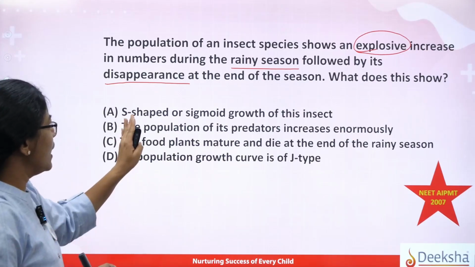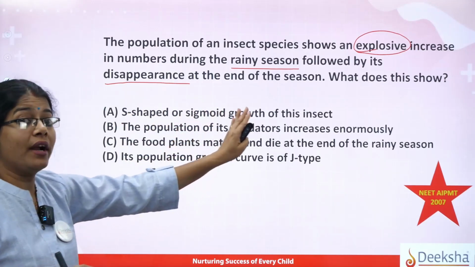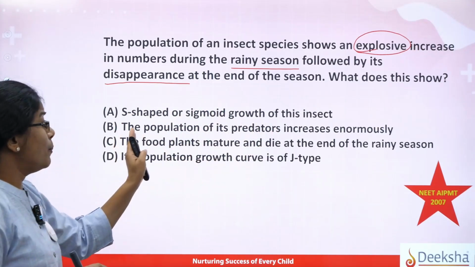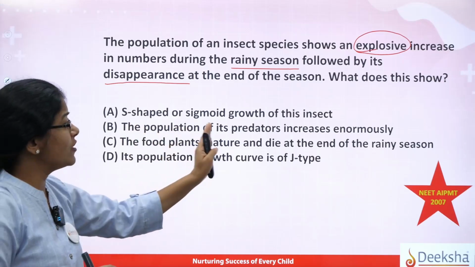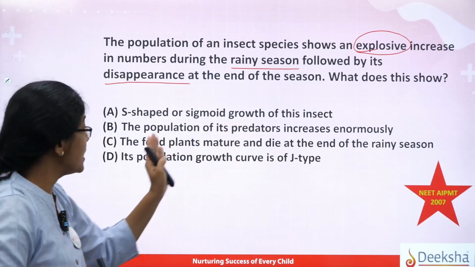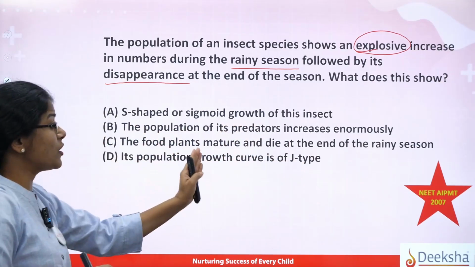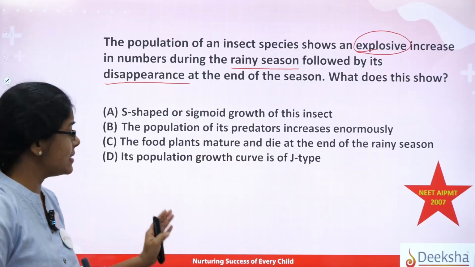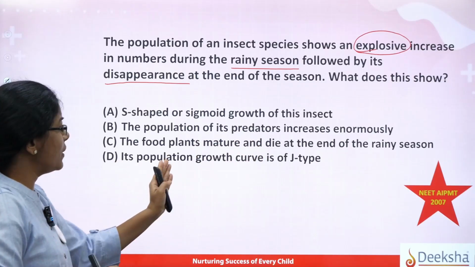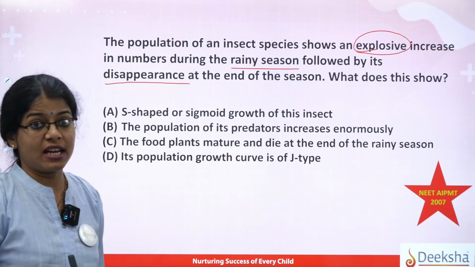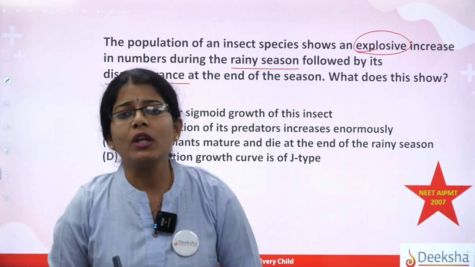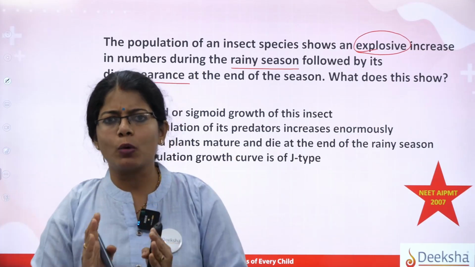So the options are: S-shaped or sigmoid growth of this insect. The second option is the population of its predators increases enormously. Third is the food plants mature and die at the end of the rainy season. The last is its population growth curve is of J type. Now, before that, we need to know what this J type growth curve is.